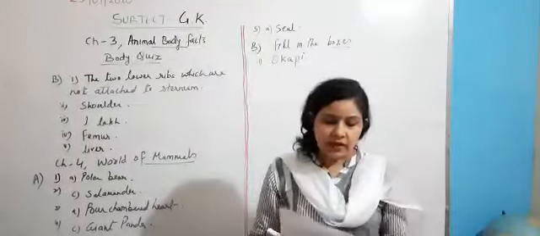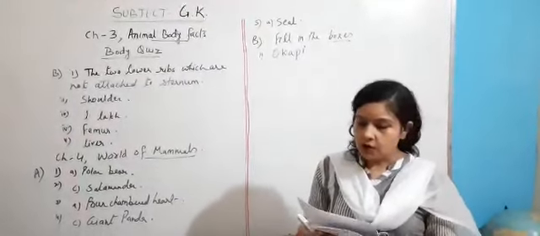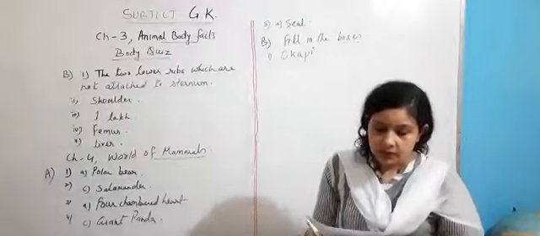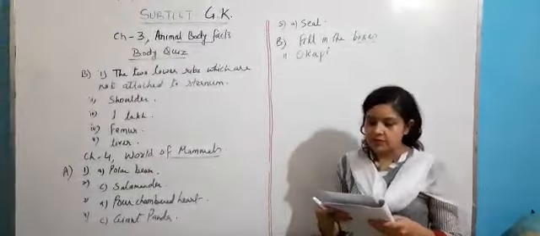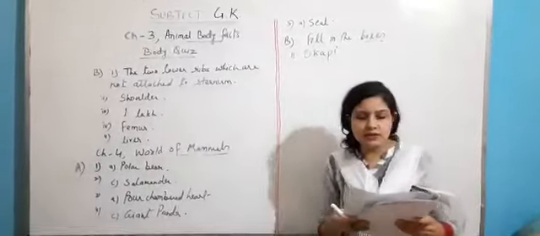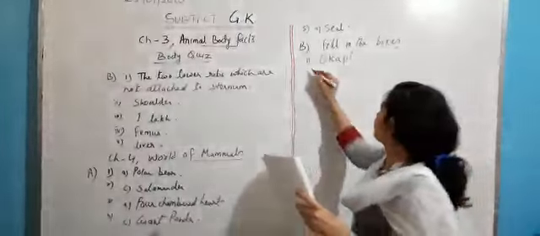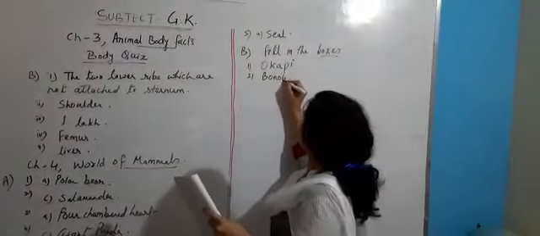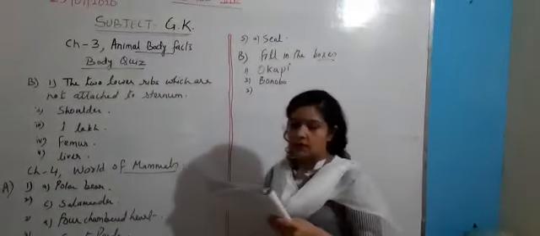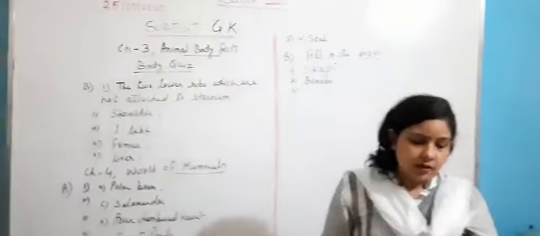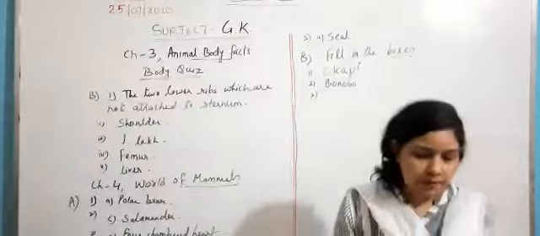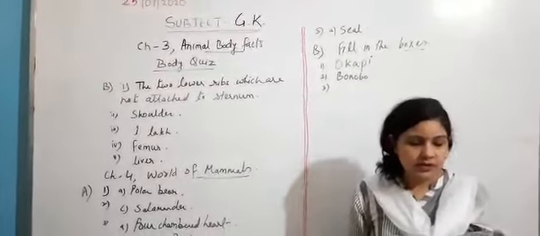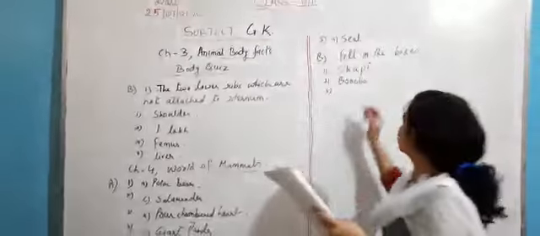Now second picture is of an organism which is a type of chimpanzee. Answer is bonobo. Third picture is of a large mammal. Answer is saola.